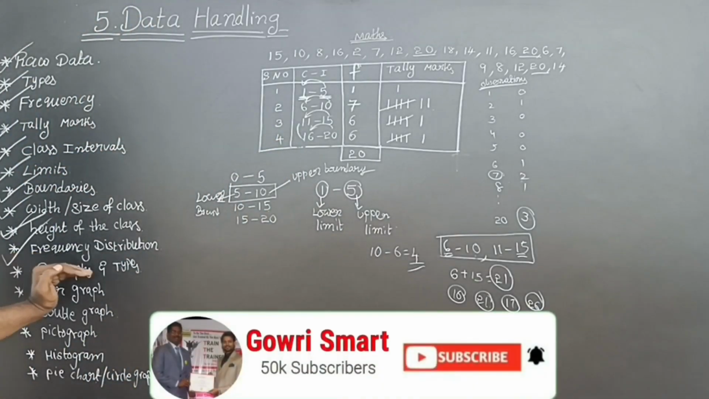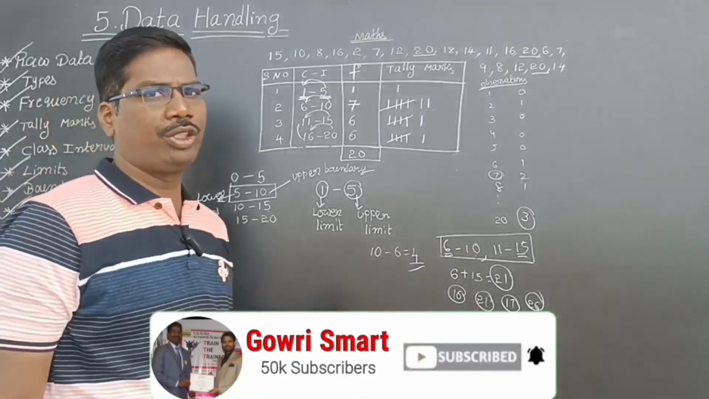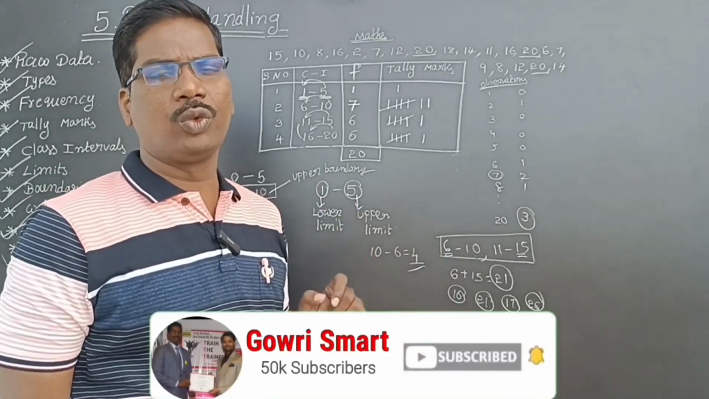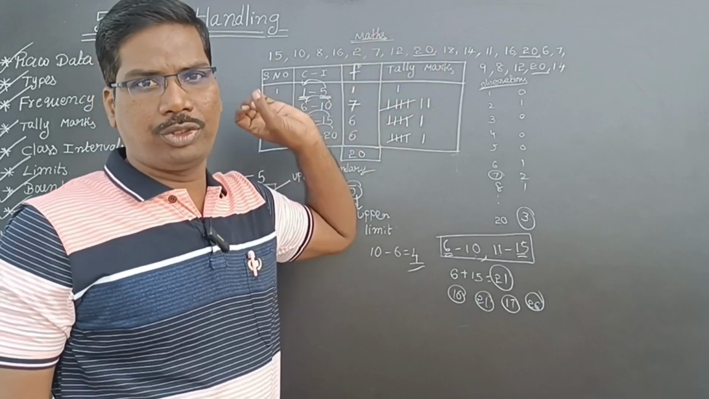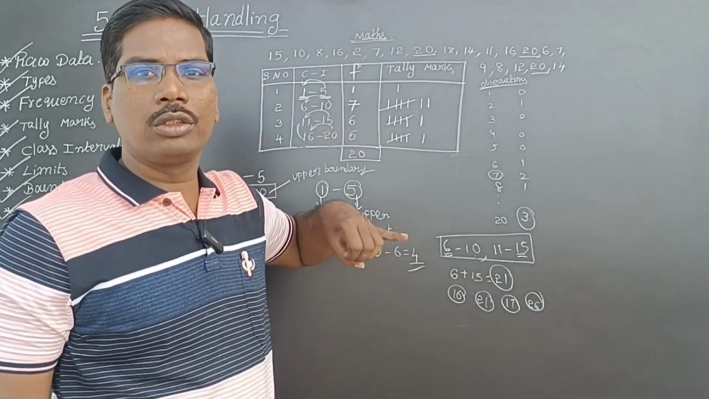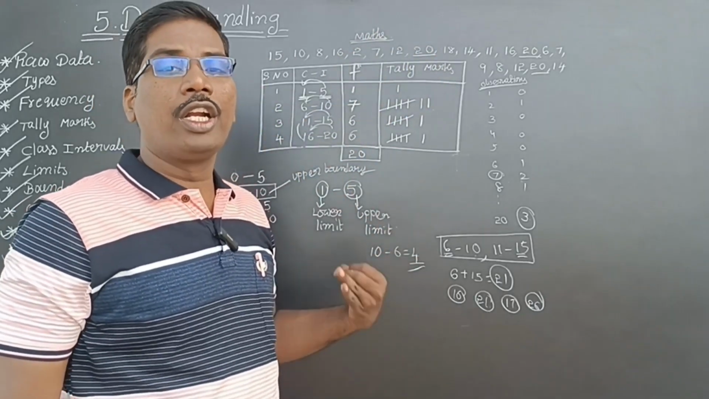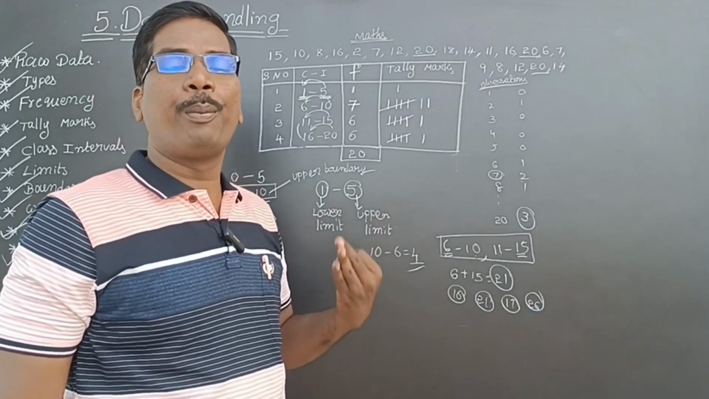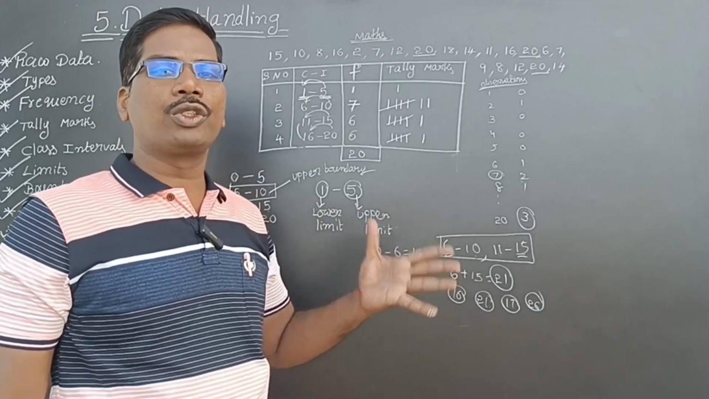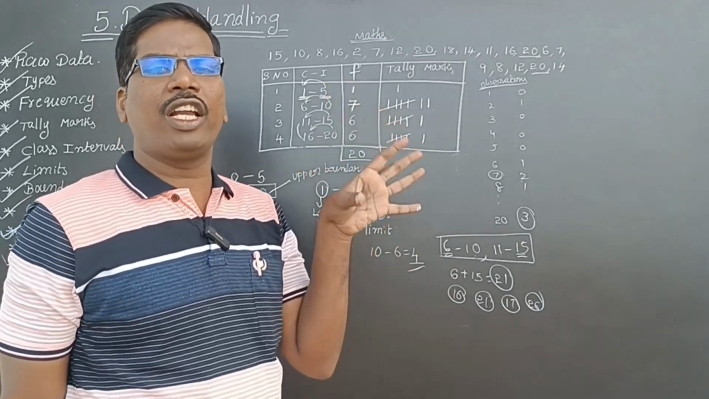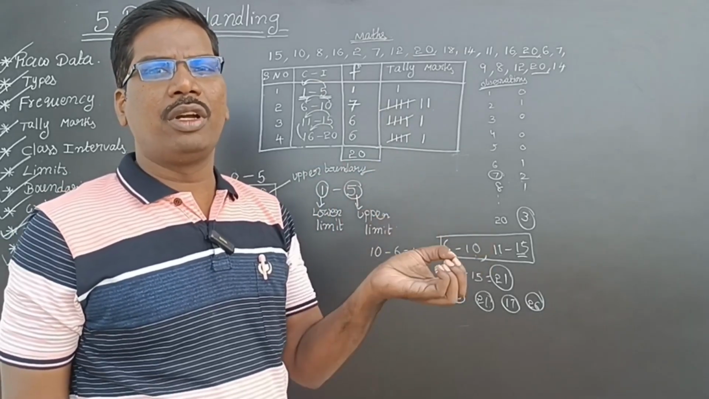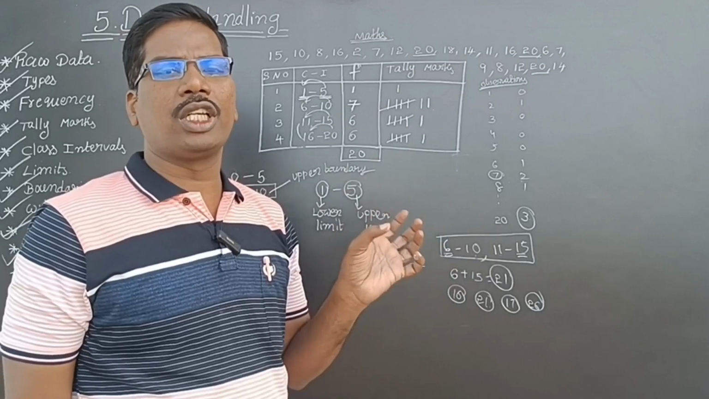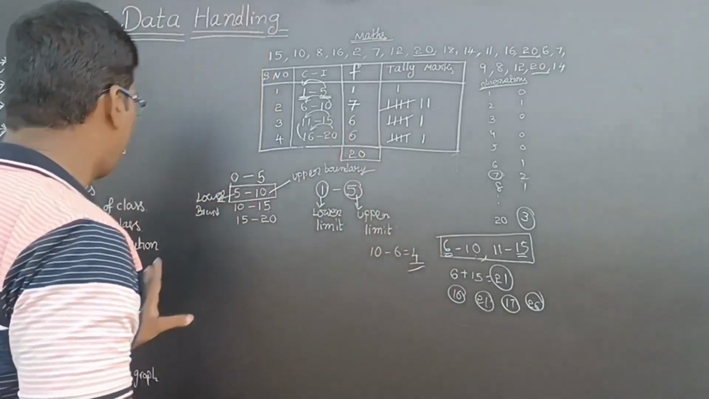Next, graphs and types. So we can represent the data in pictorial graphs, or bar graph, or double bar graph, or pie chart, or histogram. So there are 5 graphical representations. These are diagrammatic representations, and those are called graphs.